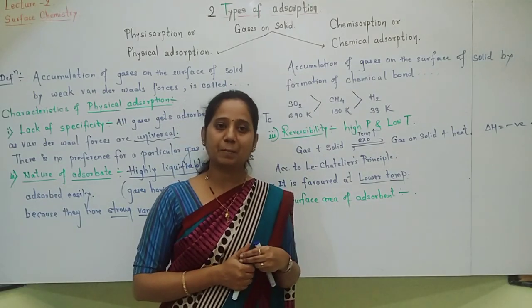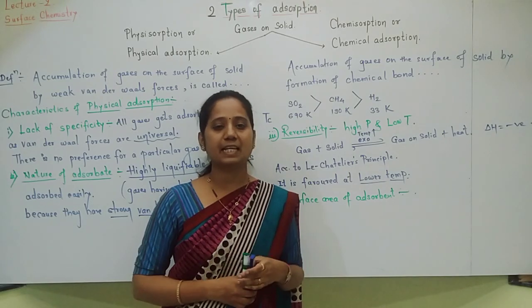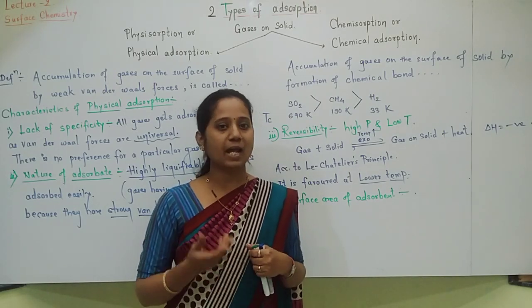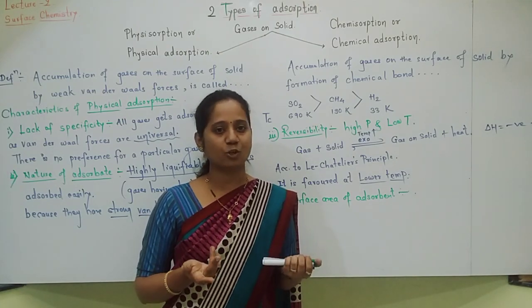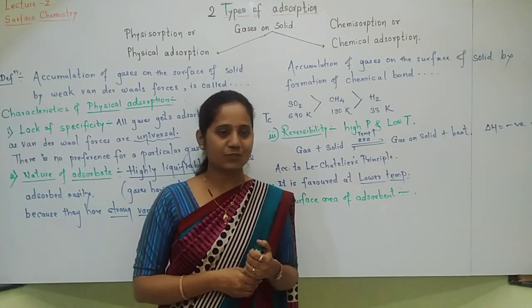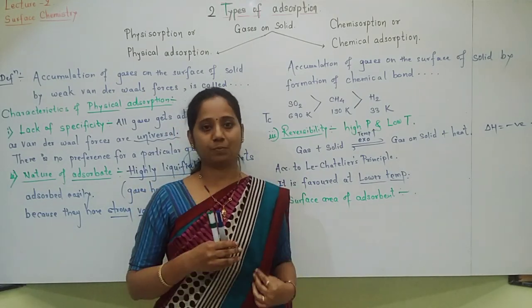Physical adsorption also depends upon surface area of adsorbent. The more surface area is available, the more adsorbate will get adsorbed on the surface and more physical adsorption will take place. That's why surface area of adsorbent should be more.